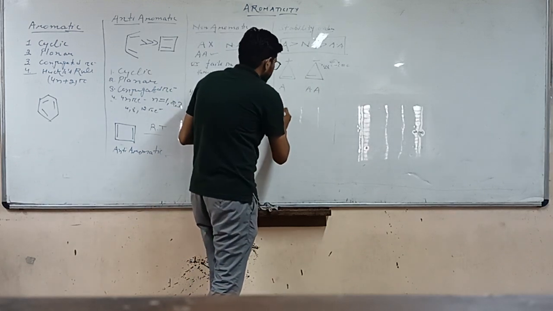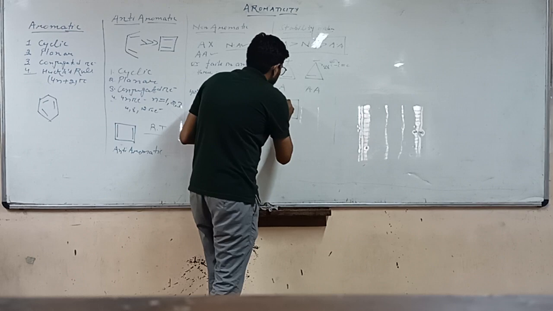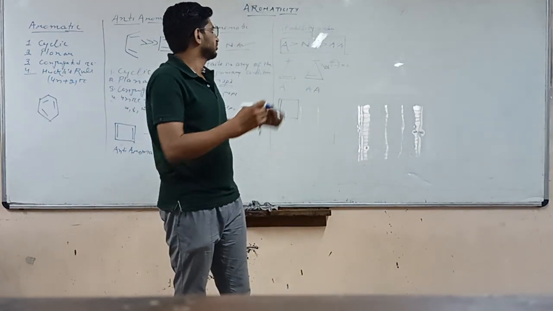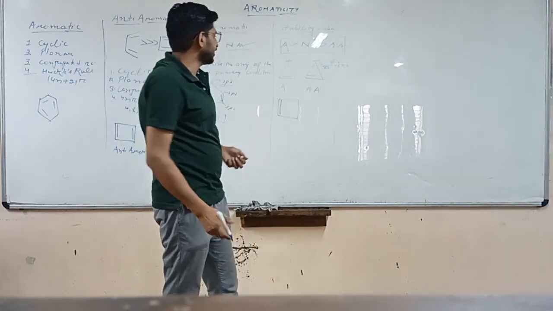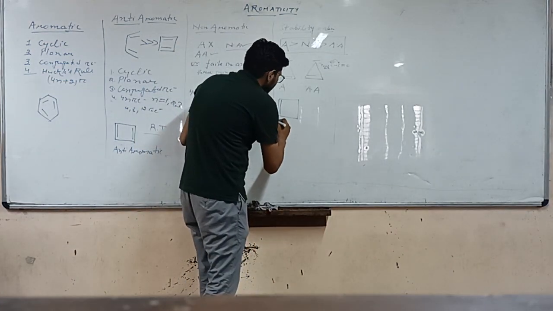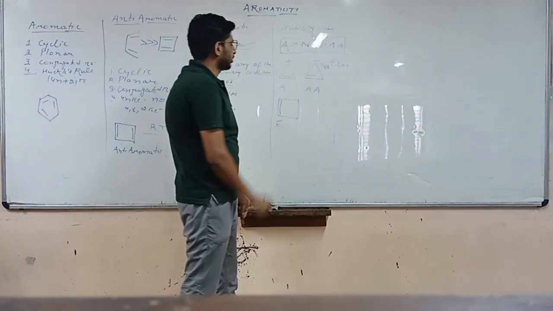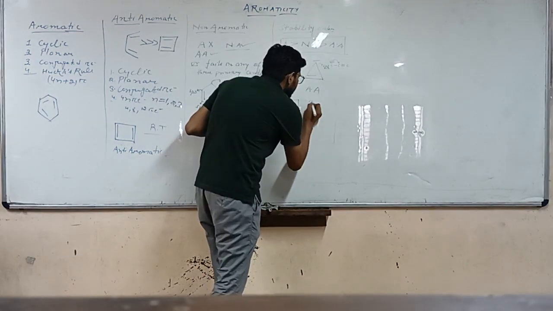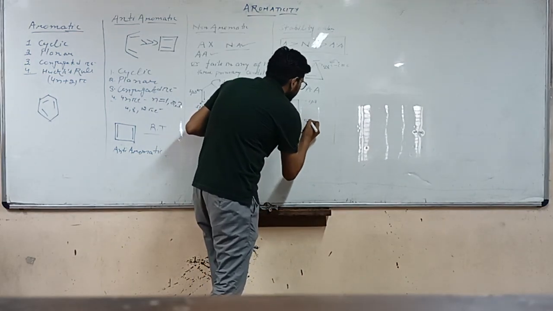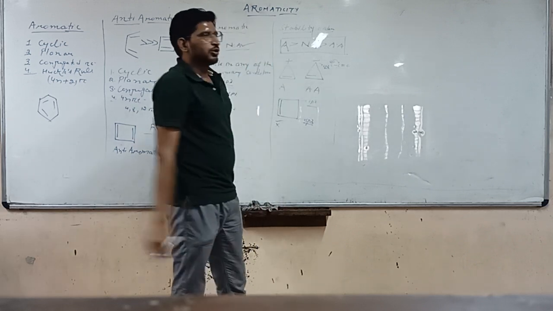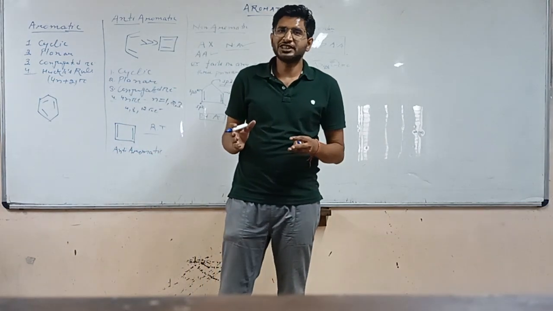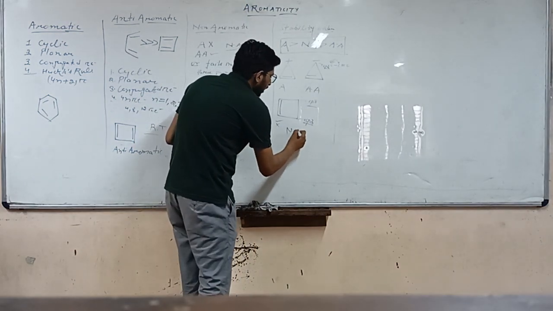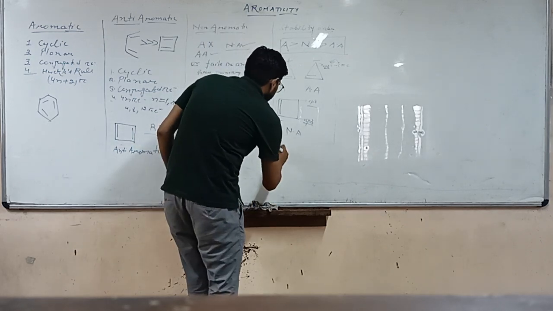Let's take more examples. One double bond. Just pause and try to figure out what this compound will be. So this compound is cyclic. Is it planar? No, it is not planar. Hybridization of these 2 carbons will be sp3. So once a compound fails in the first 3 primary conditions, this compound will be non-aromatic. Let's take more examples.